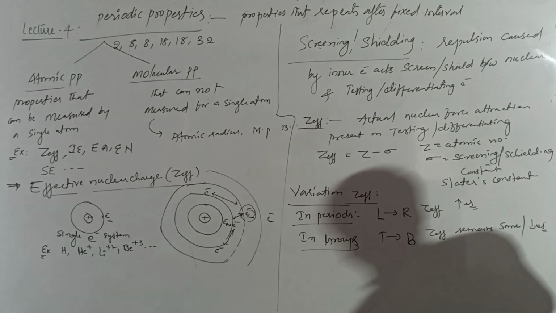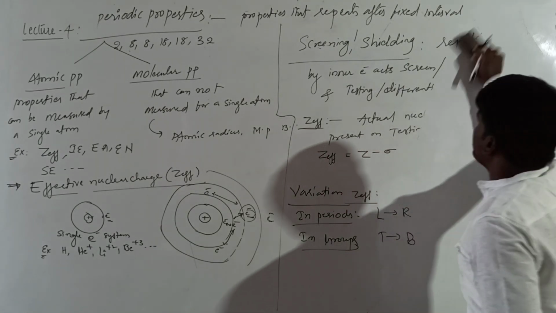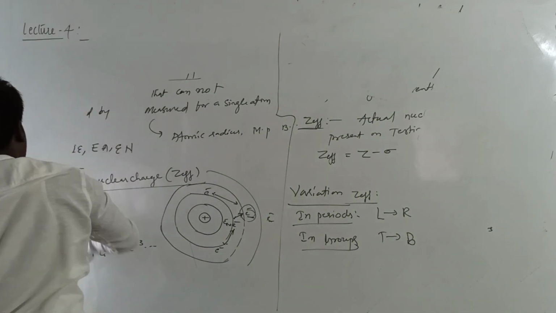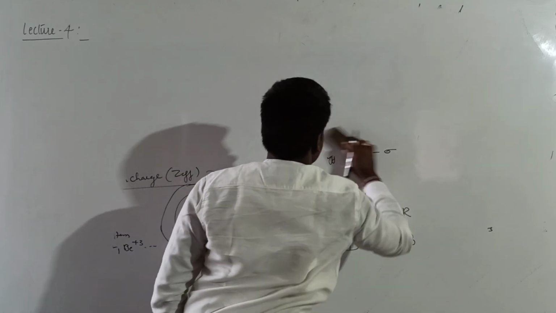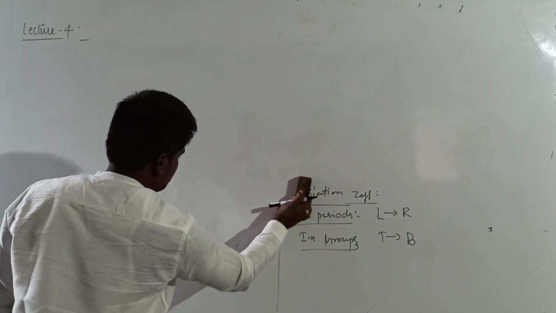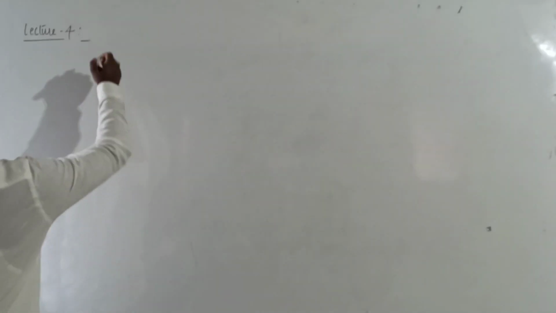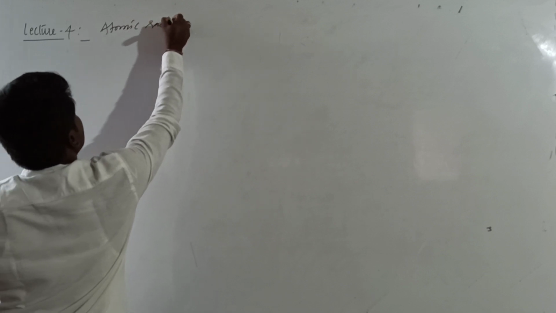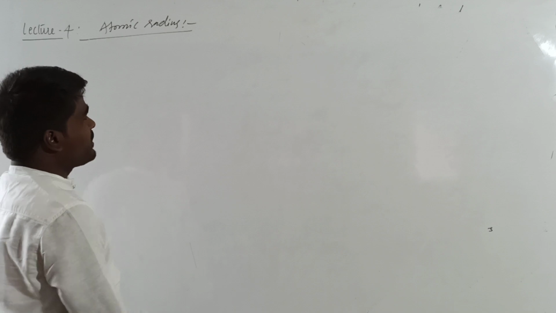We move to the next periodic property, that is atomic radius. What is the next periodic property? Atomic radius. What is meant by atomic radius?